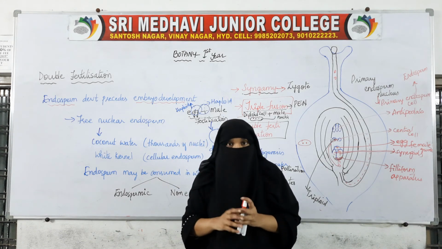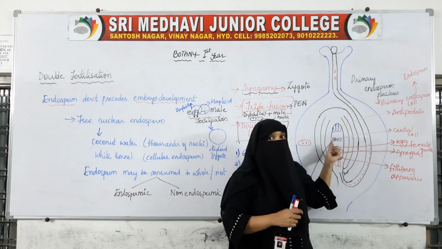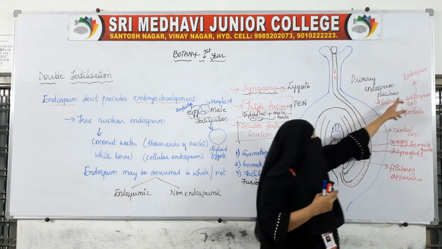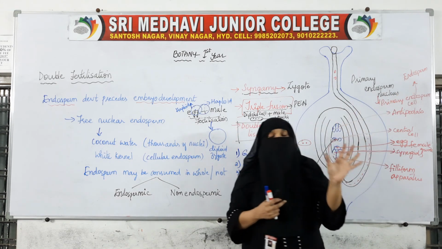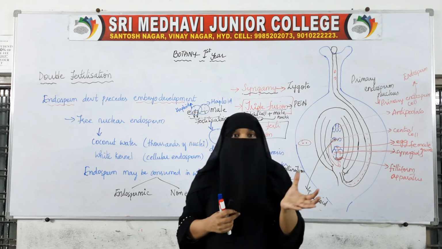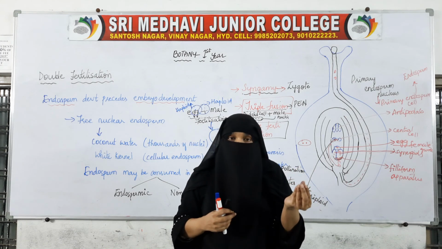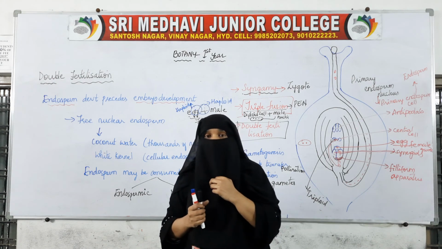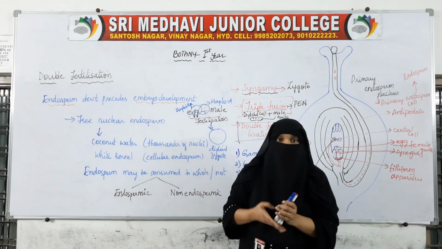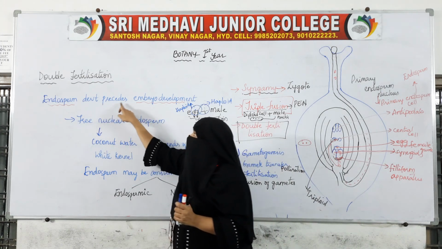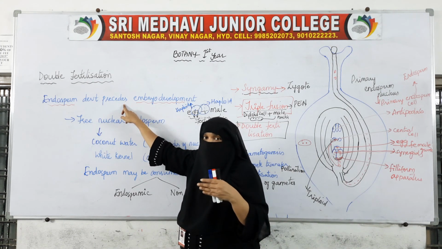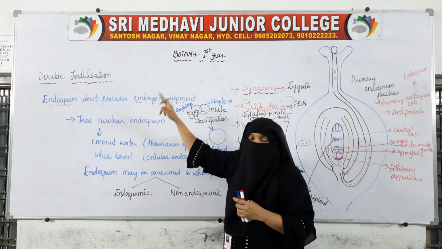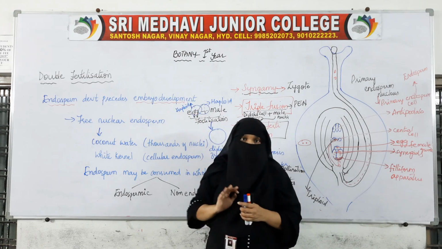That is why, after the zygote is formed, the development is halted in the zygote, so that first the primary endosperm cell changes into endosperm. The endosperm is the nutritive tissue which supplies nutrients to the zygote. By taking the nutrients, the zygote will develop into an embryo. So for this process, endosperm development precedes. The endosperm will develop first, after which the embryo will start developing. The zygote will change into an embryo and the embryo will develop.